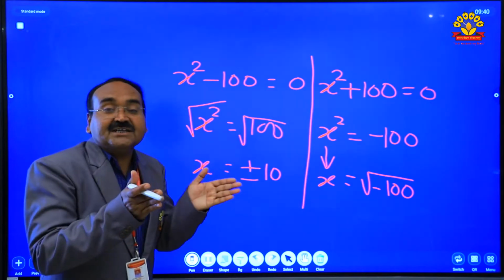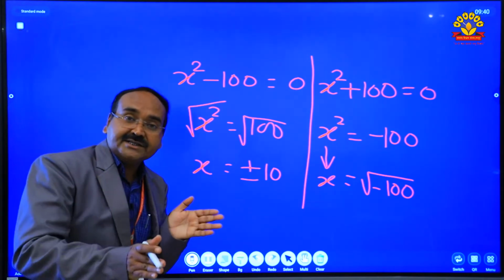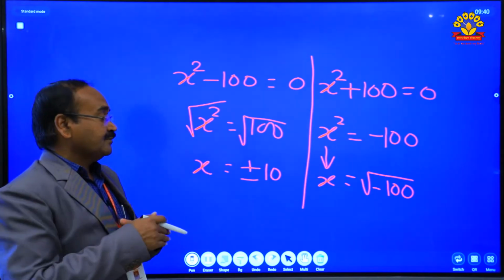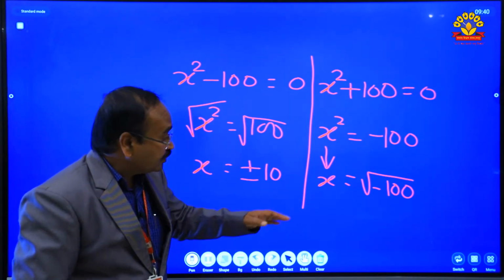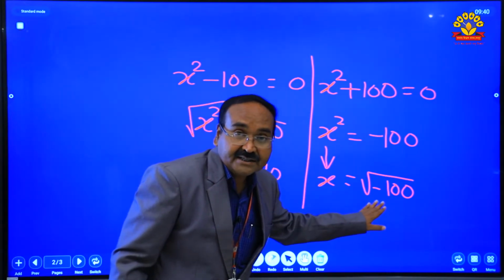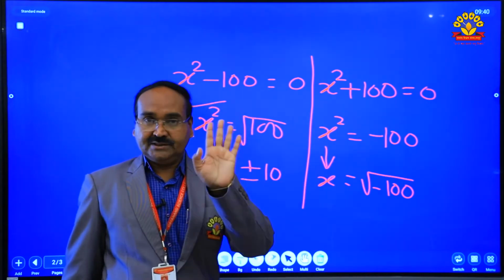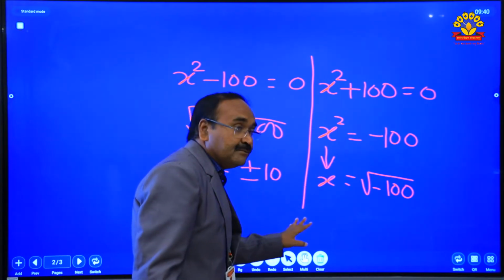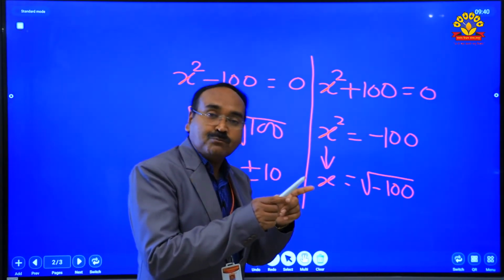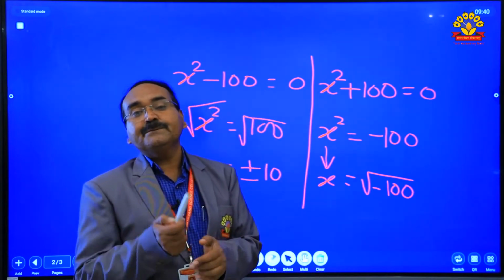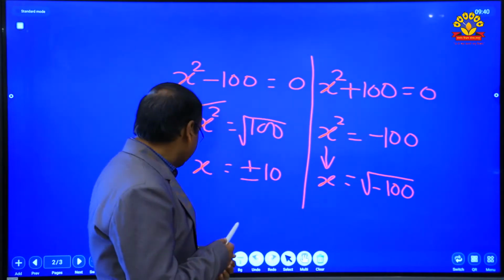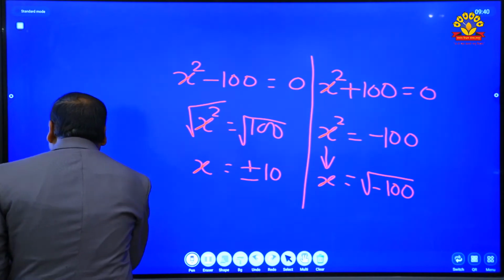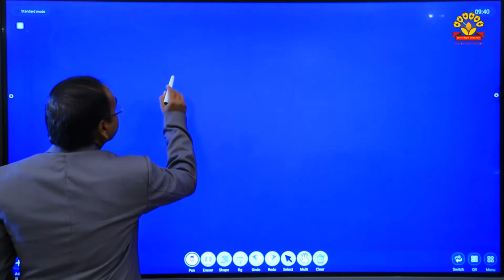So for that, what are we doing now? We split the number minus 100 into 100 times minus 1, because the product of numbers with opposite signs is negative. Why do we split that number? Because one number is positive and one is negative, and the square root of a positive number is possible in the real number system. So on the next page, see what I am writing.